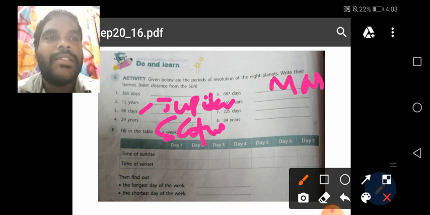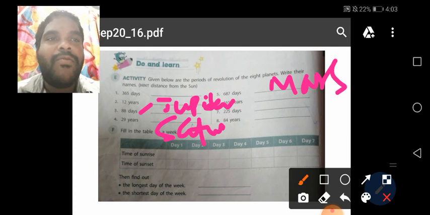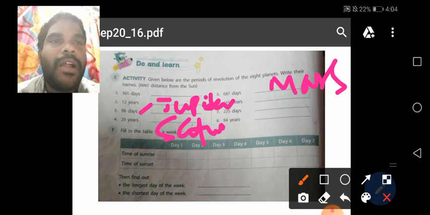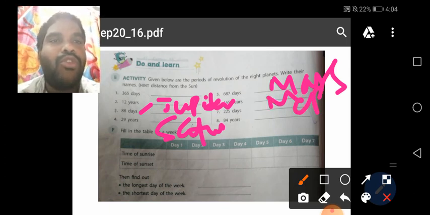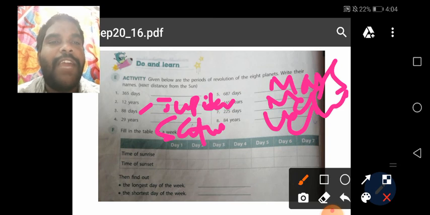Mars. It takes 687 days to complete one revolution, which one? Mars. Understand children? 165 years means Neptune. And here, 225 days, Venus. And 84 years means Uranus. Understand, children? I hope you understand.